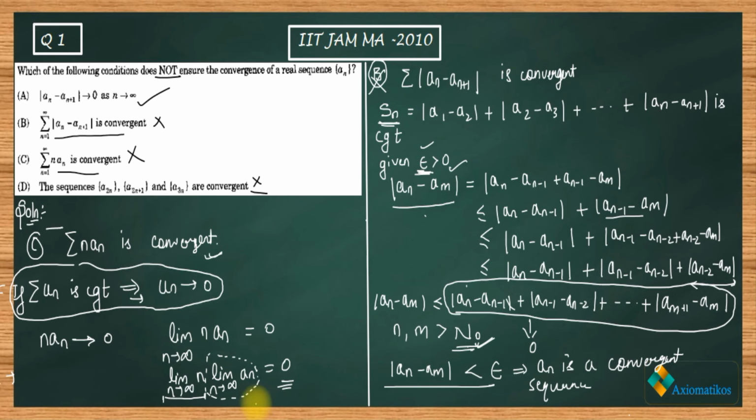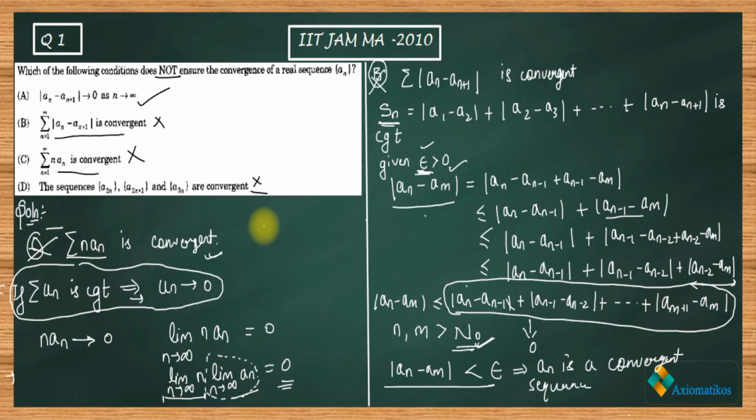You can also formally prove it. It's very easy to formally prove this. So this is a very easy option to prove that if nAn goes to 0, then An actually converges. You got my point? So C is also an incorrect option.